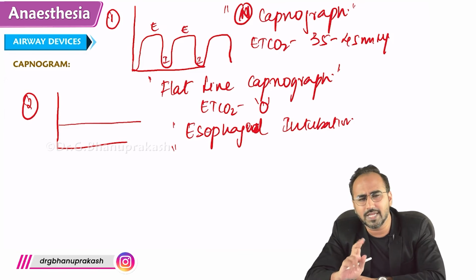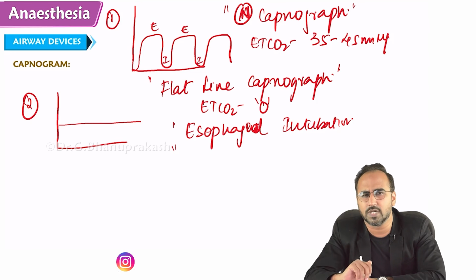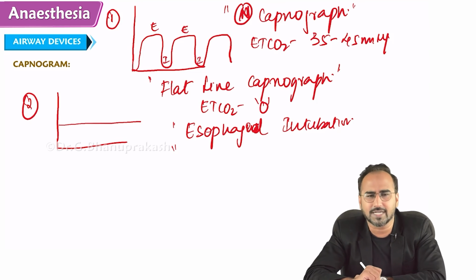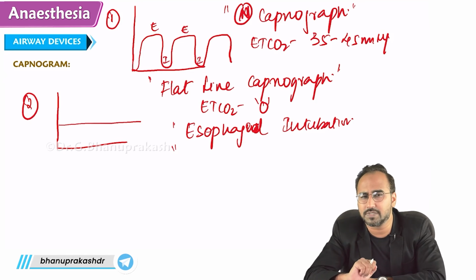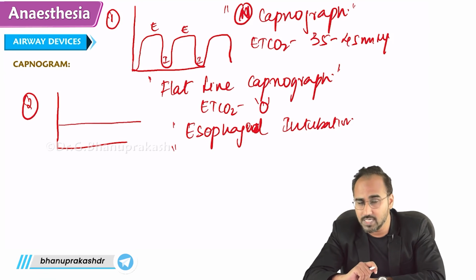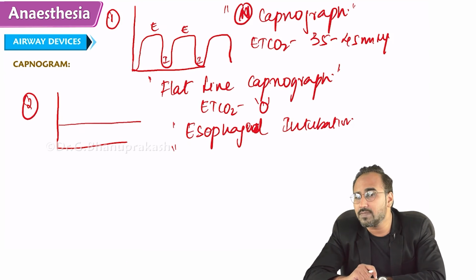Under vision only, I have passed the tube. 99.9% I am sure I am in the trachea only. But still I connect the capnograph and I get a flat capnograph. I am sure I am in the trachea, but I am seeing a flat capnograph. Is it possible, guys, that you are in the trachea and getting a flat capnograph? Yes.